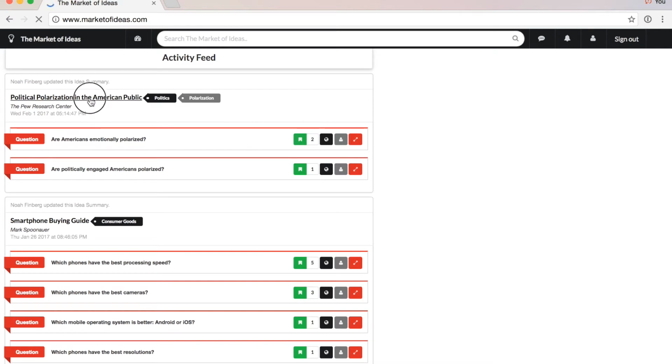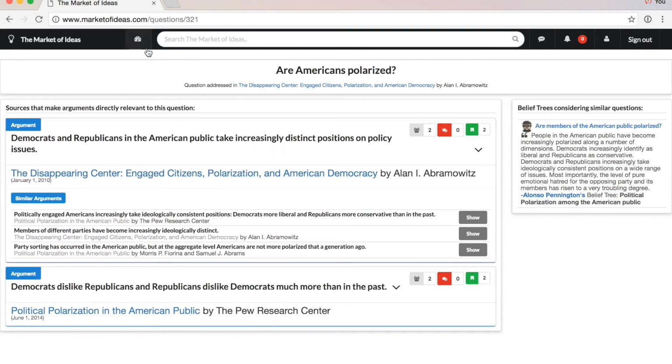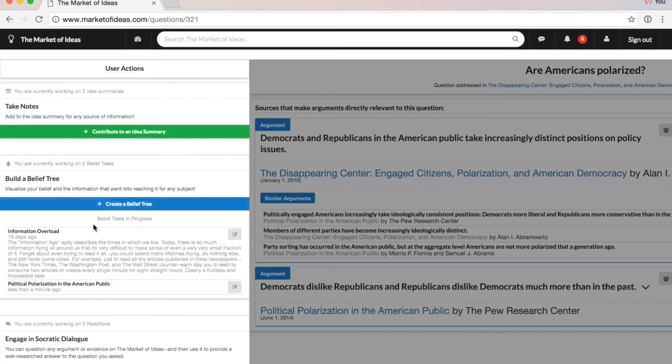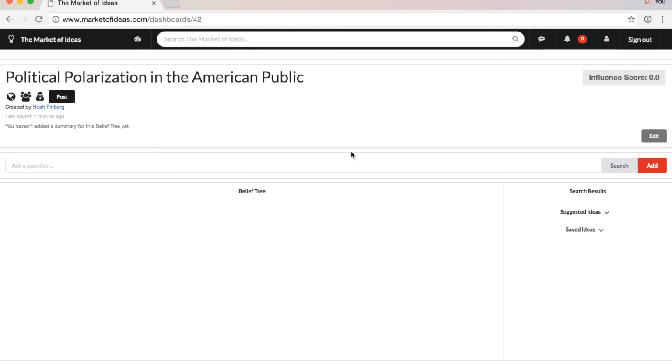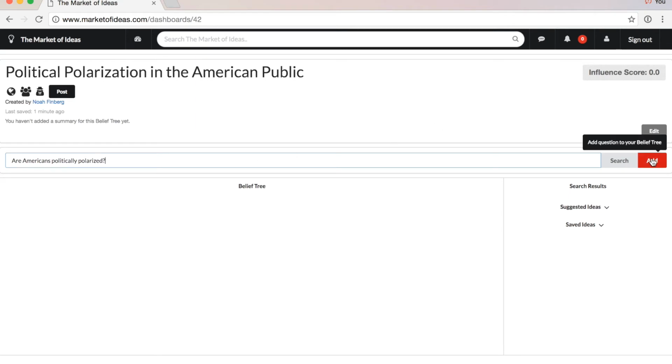You could be scanning through your activity feed, checking out idea summaries, or using the Market of Ideas search to find and save them. But the most direct way to gather ideas for a belief tree is to search for them directly from the dashboard where you will create it. So let's do that. Type any question that you think is important to consider in forming your belief on political polarization. How about we start with, are Americans politically polarized?